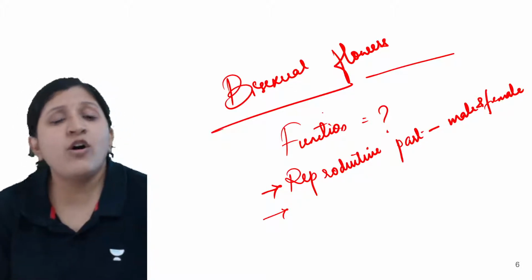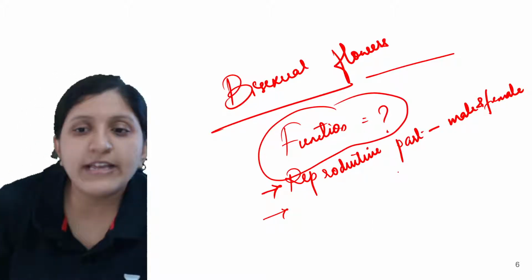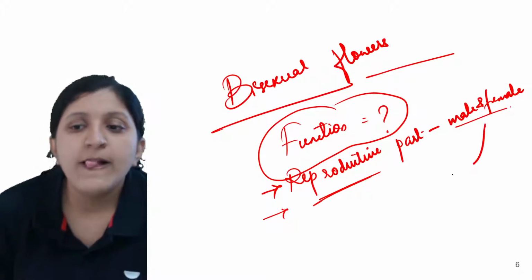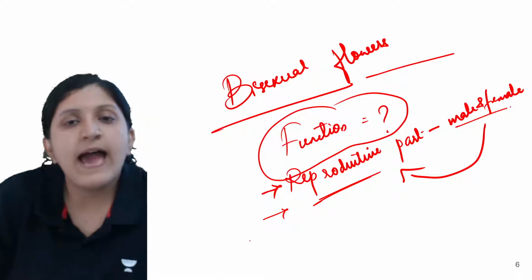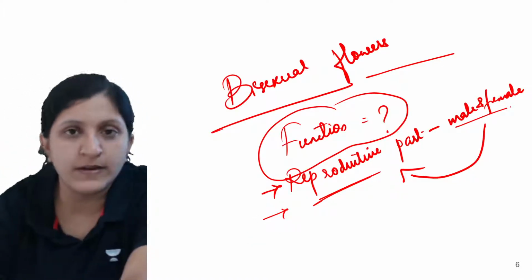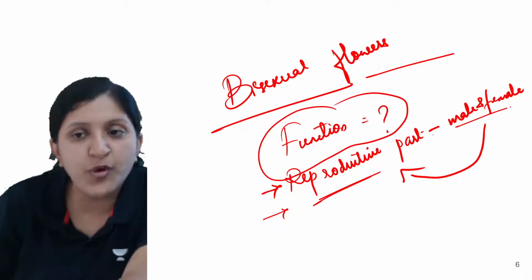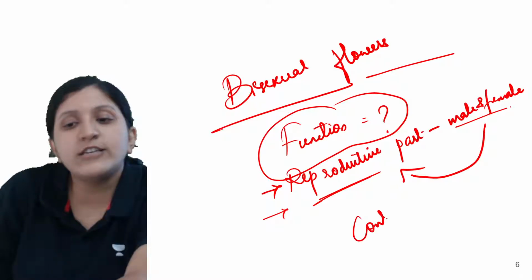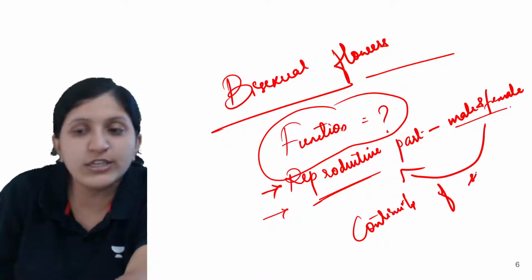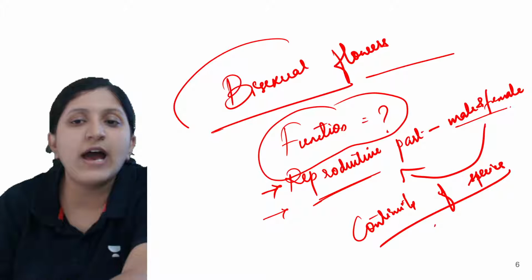But the main function, why the plant produces a flower, is to carry out reproduction, where it carries the male and the female reproductive parts. By that, a lot of changes occur in the plant body, which leads to seed formation and fruit formation, and the continuity of the species. That continuity of a particular species is possible because of the flower.